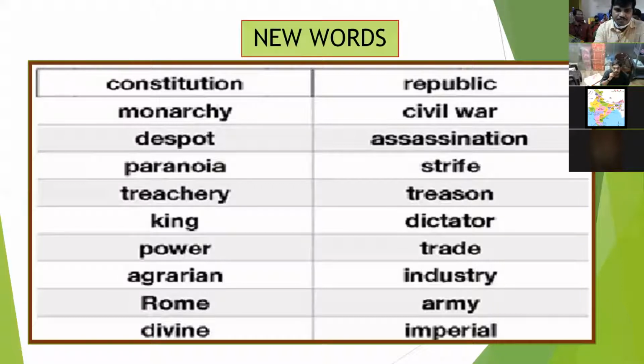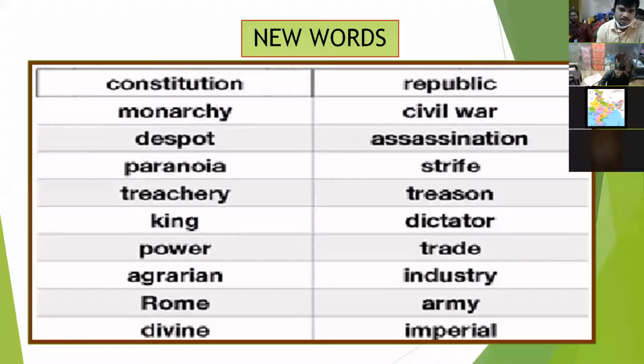Okay, so that is the meaning of paranoia. Next, treachery. As a social teacher, what is the meaning that you give to the children? Treachery means disloyalty to somebody. Okay, next, king. What is the meaning you give as a social teacher? Sometimes it is our responsibility as a teacher to give the meaning of simple words also.